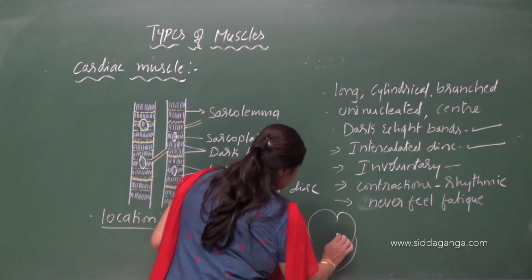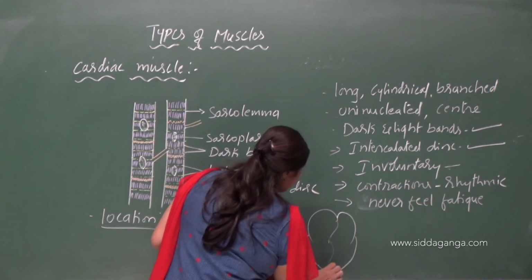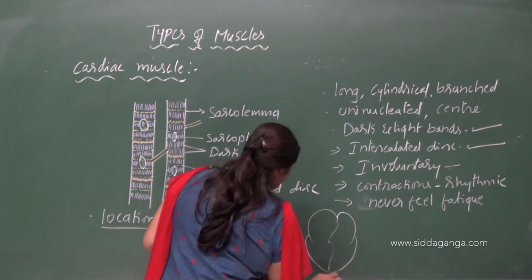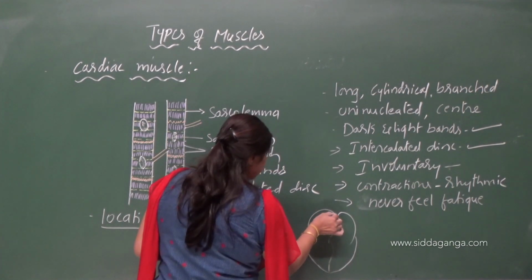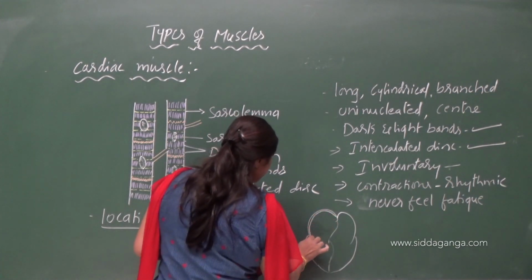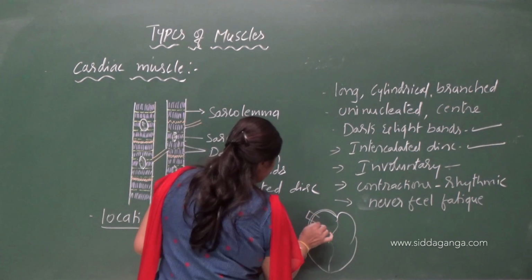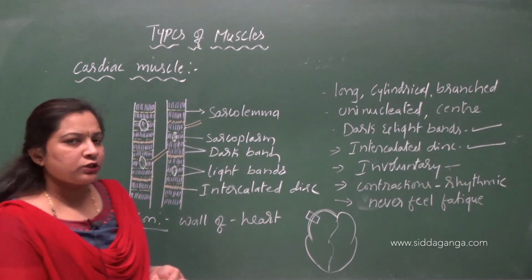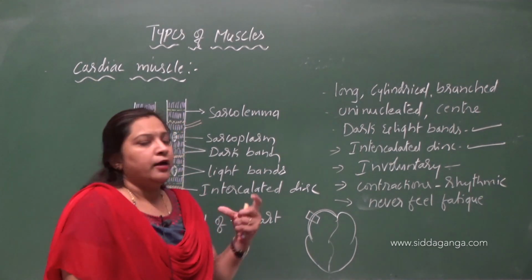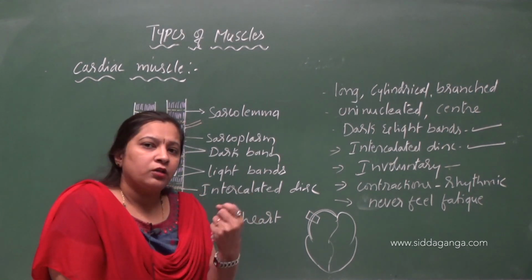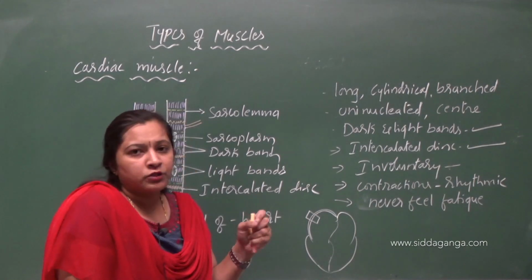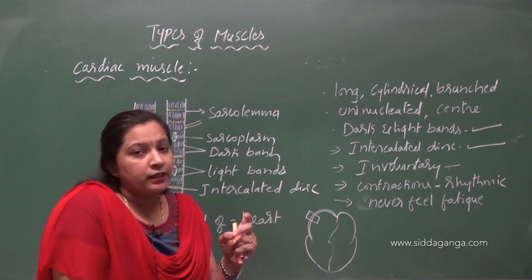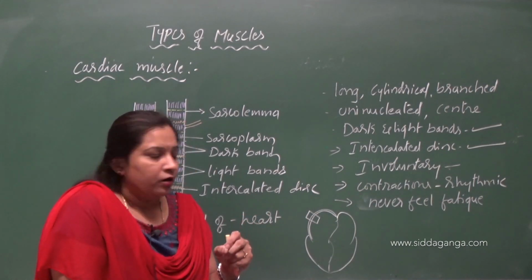The first, outermost layer is the pericardium, the middle and thickest layer is the myocardium, and the innermost is the endocardium. These are the 3 layers of the heart wall.